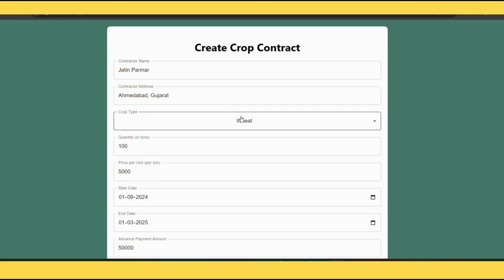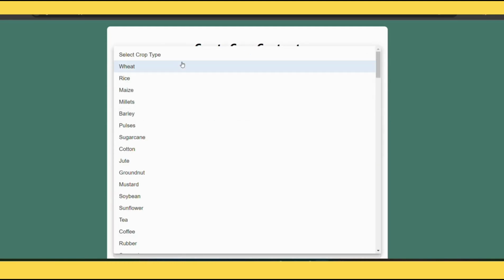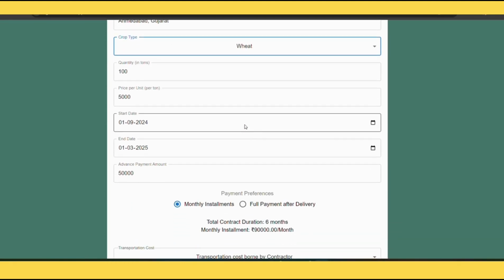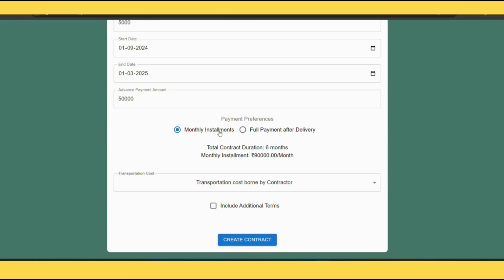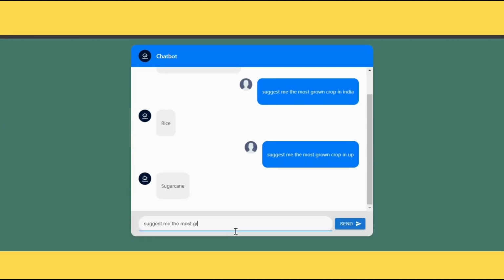On the Create Contract page, the contractor can easily draft a new contract by filling in essential details such as crop type, quantity, delivery schedule, and any specific terms. Once submitted, the contract is available for farmers to view and negotiate.